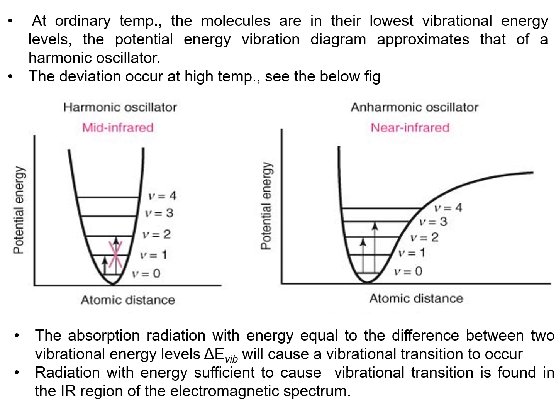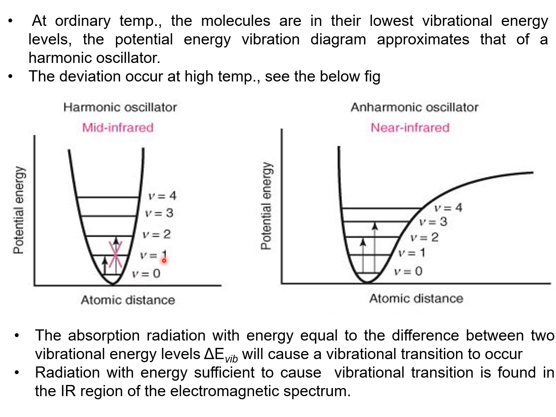At ordinary temperature, the molecules are in their lowest vibrational energy levels. So the potential energy diagram approximates that of a harmonic oscillator, like this. When the molecules are in their lowest vibrational energy level at ordinary temperature, the potential energy diagram shows a parabola like this. See here, V equal to 0 means the vibrational energy level is in the 0 level.